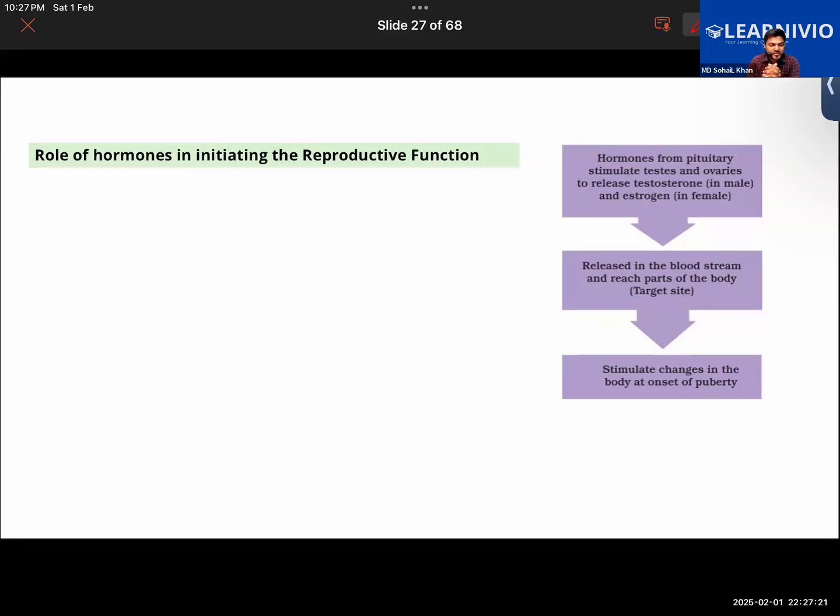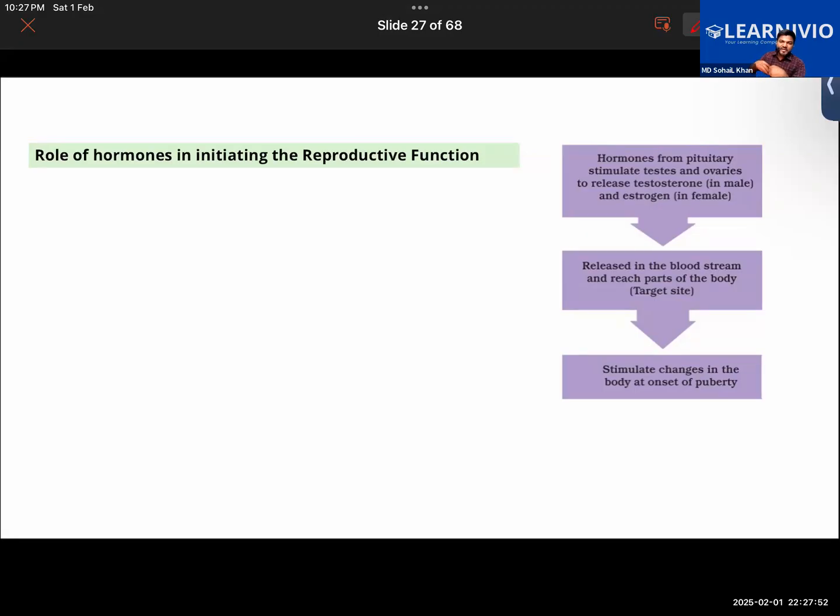So I was saying that the pituitary gland would be secreting some hormones that will stimulate the testes and ovaries to release the hormones, respectively testosterone in male and estrogen in female. And since the testis and the ovary are endocrine glands, where will they secrete the testosterone and progesterone or estrogen? Directly into the blood, right?